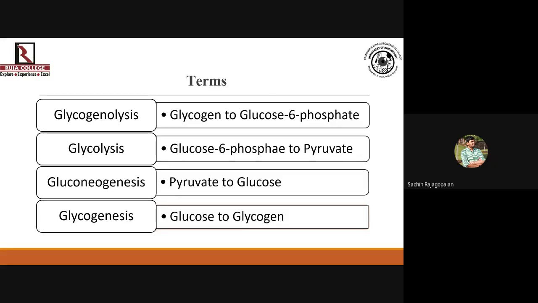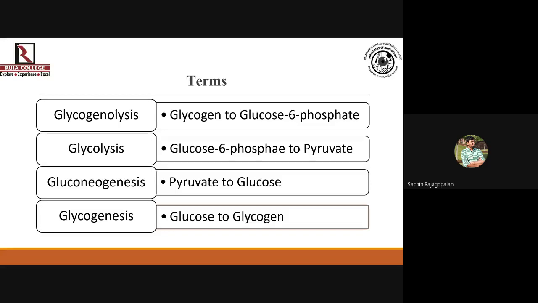So breaking down glycogen to glucose 6-phosphate is what we call glycogenolysis. What is glycolysis? Glycolysis is breaking down glucose 6-phosphate up to pyruvate.